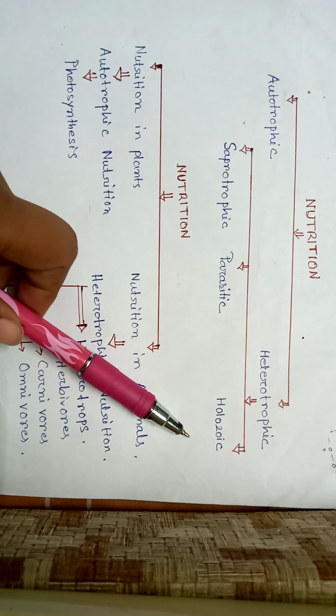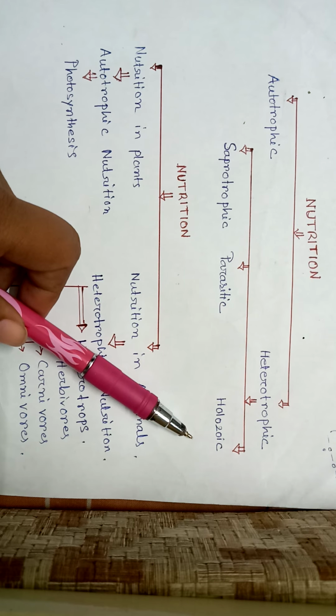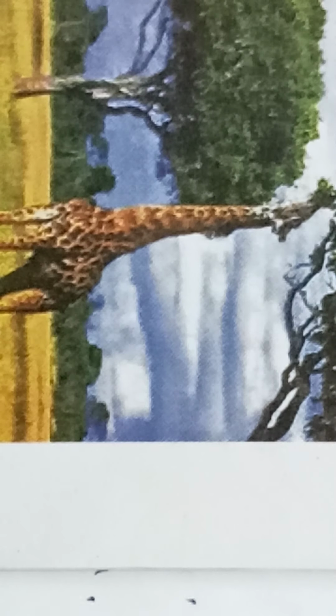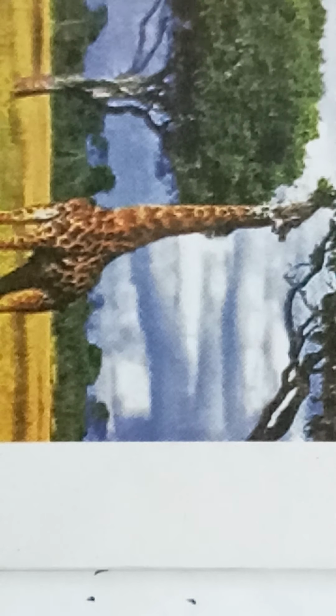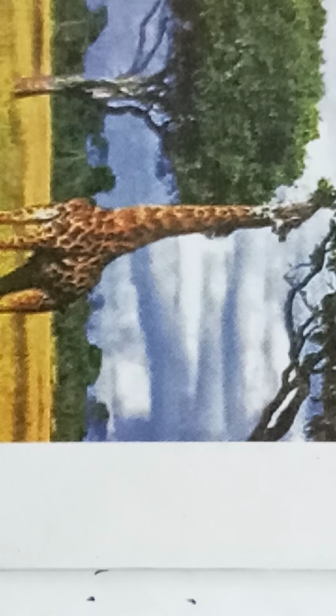Now we will see holozoic nutrition. What is holozoic nutrition? Holozoic nutrition is that nutrition in which an organism takes complex organic food materials into its body by the process of ingestion. The ingested food is digested and then absorbed into the body cells of the organism.